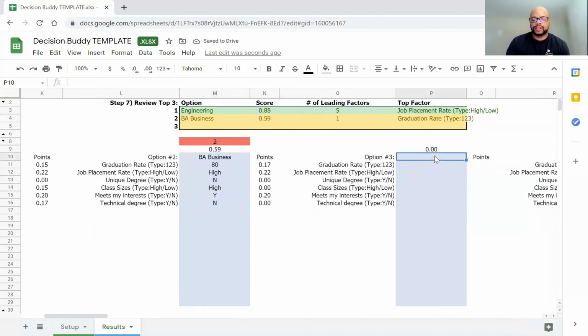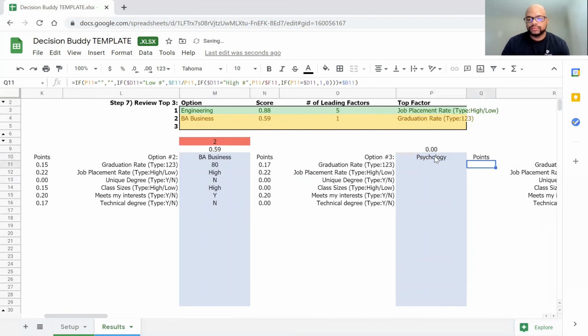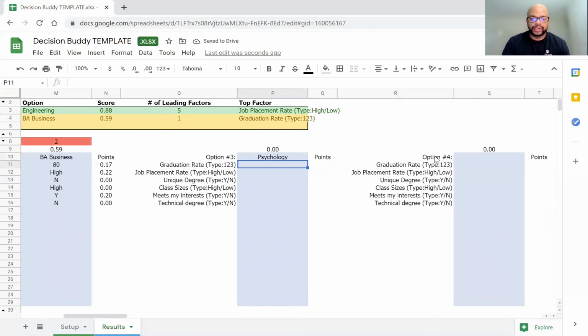Let's see. Let's say the next one is psychology. So this one, let's say the graduation rate is 75%. Job placement rate, let's call this one low, right? Because there may not be as much of a demand.